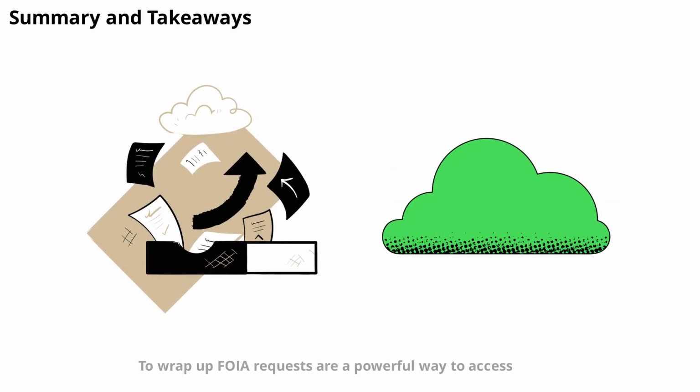To wrap up, FOIA requests are a powerful way to access government records at both the federal and state levels. While the basic idea is the same, the rules and procedures can differ significantly. Always be specific, follow the agency's guidelines, and don't hesitate to appeal if your request is denied. With these tips, you'll be well equipped to use FOIA to uncover the information you need.